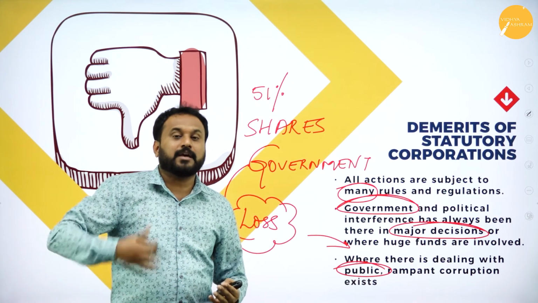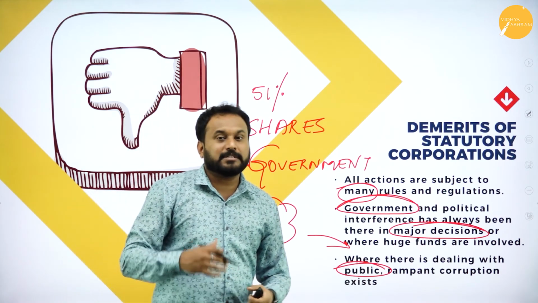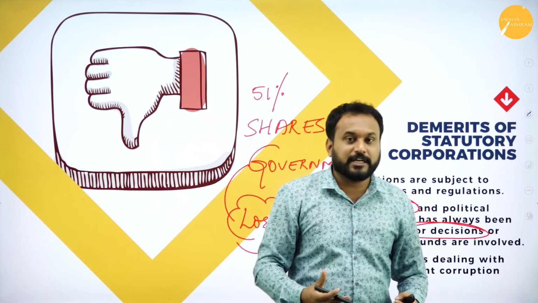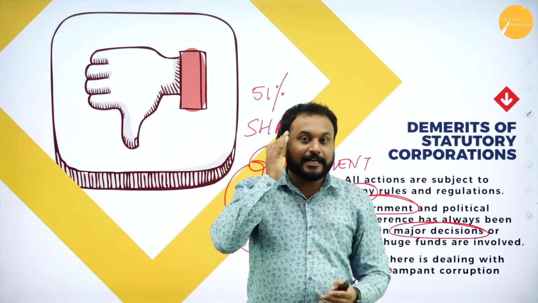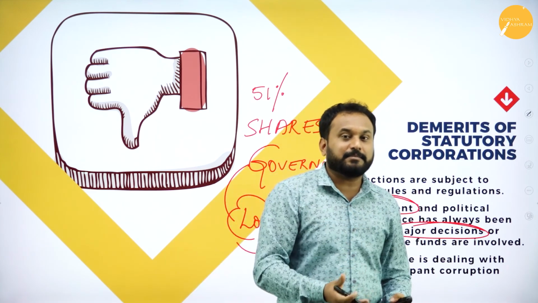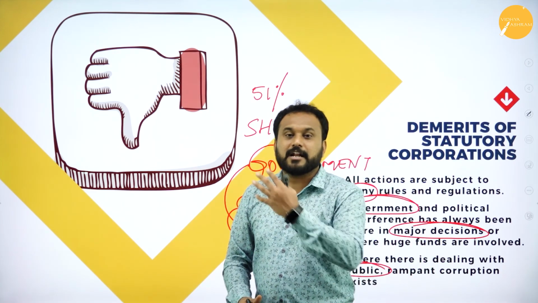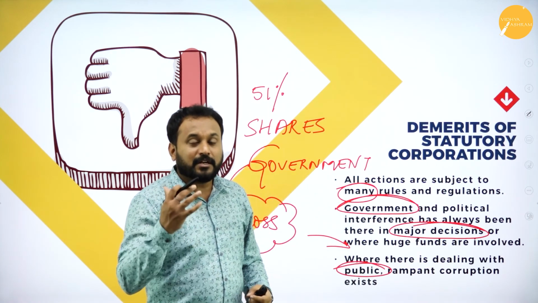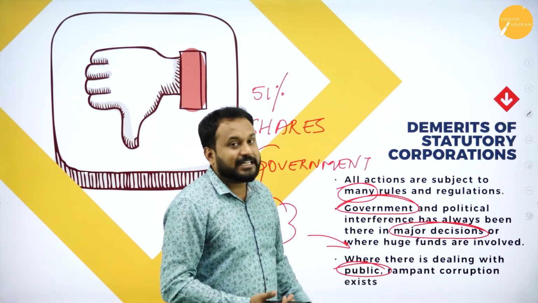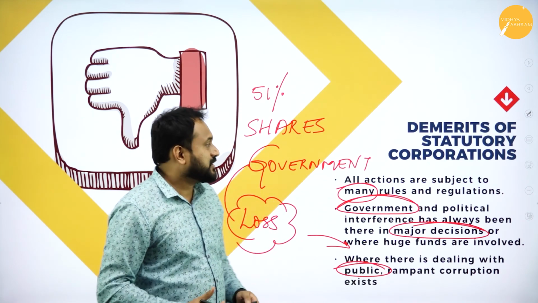The more loan you give to the businessman, the businessman will create job opportunities, and when job opportunities are created, unemployment will be reduced, is the real thinking. But the more they take the money and can't pay the loan, they run away, like our Vijay Mallya and so many other people who just ran away. Where are they now? All these are the demerits of statutory corporation.